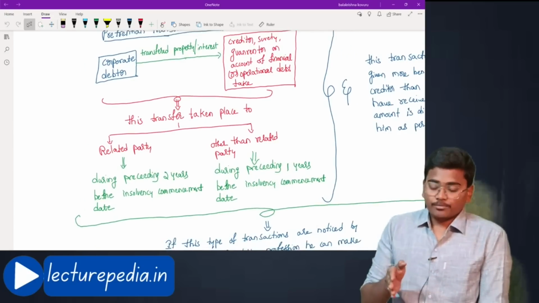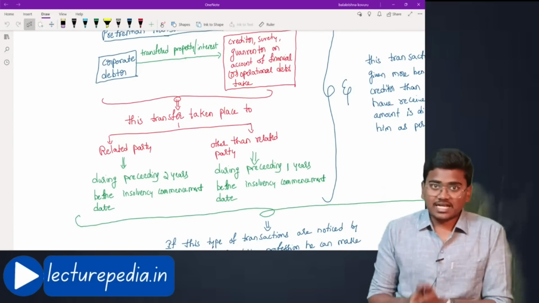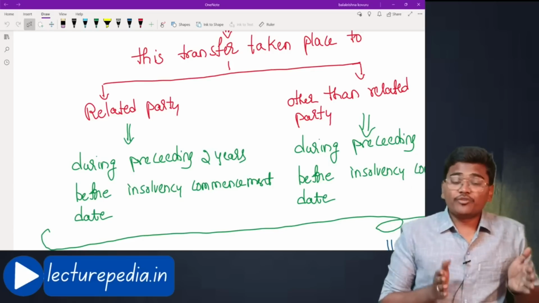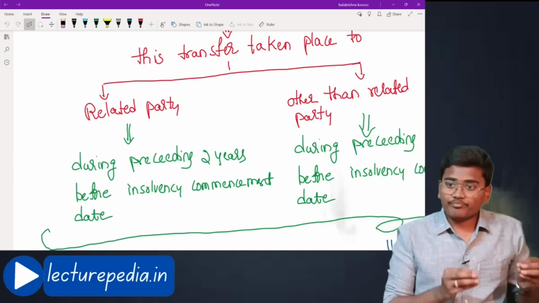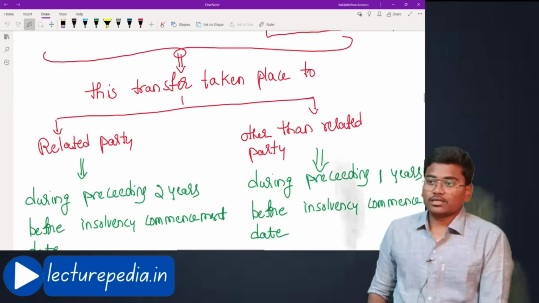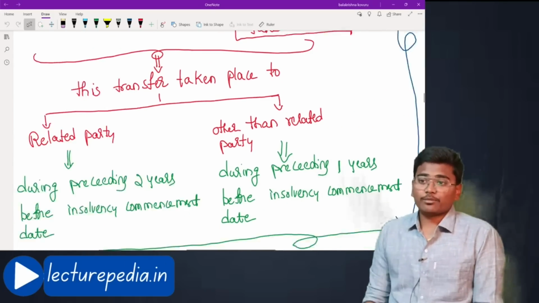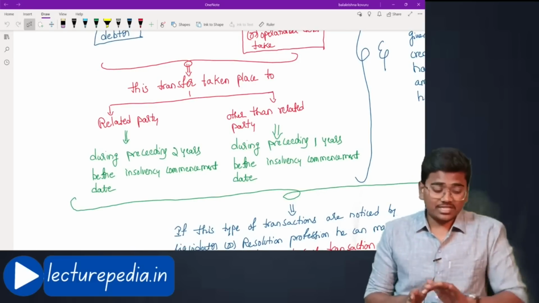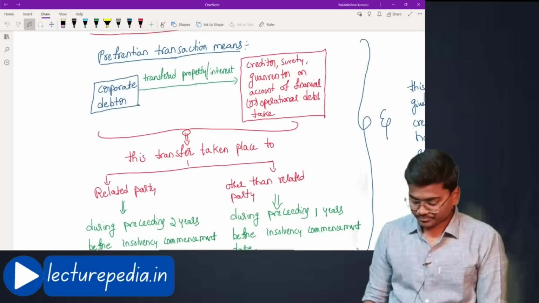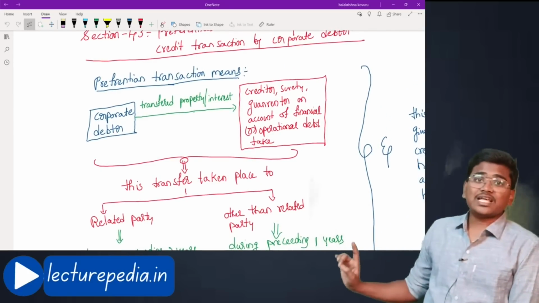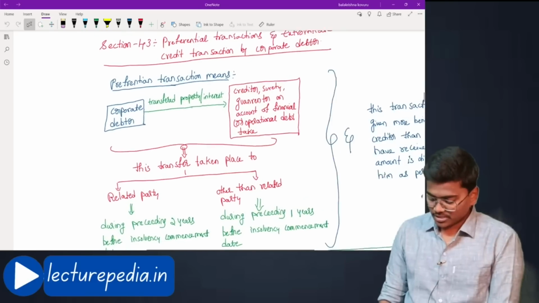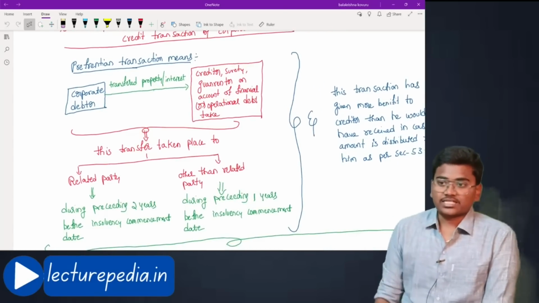You have to check whether this preferential transaction has taken place during the preceding 2 years before commencement of insolvency, in case of a related party. In case you transfer to other than a related party, you have to check whether this transaction has taken place during the preceding 1 year only. And the transaction is a transfer of property against the debt. That would be the preferential transaction. Hope this is clear.